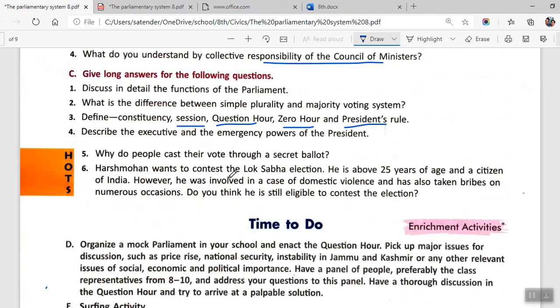It says Harshmohan wants to contest an election. He is about 25 years of age and a citizen of India. However, he was involved in a case of domestic violence. It is given that he has been involved in some crimes. So, do you think he is still eligible to contest the election? The obvious answer should be no, because somebody who has committed these crimes cannot work in a direction to free the community of these crimes. One who himself does such things will never try to remove such acts from society after coming to power. So that is why our answer has to be no.